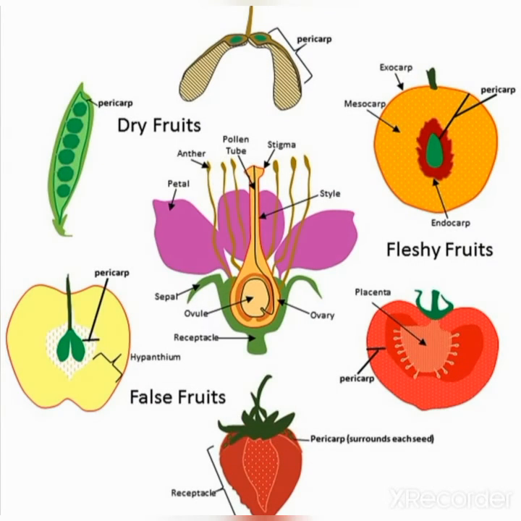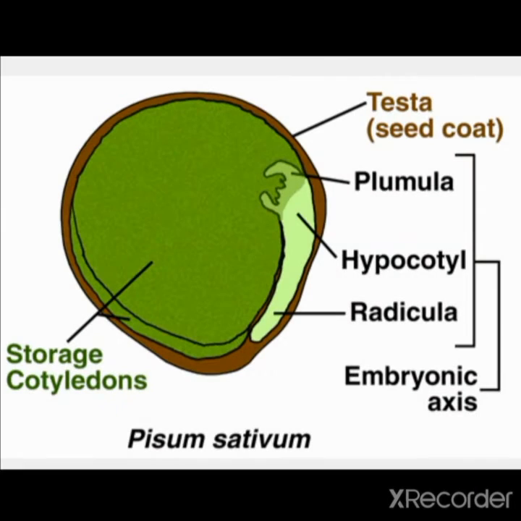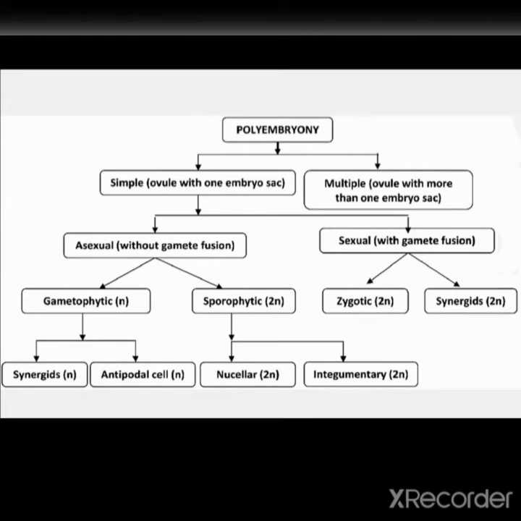Next you can see some dry fruits, fleshy fruits and false fruits also. You can see here the outer covering of Pisum sativum, that is the testa, seed coat; the plumula that provides the shoot portion; hypocotyl and radicle.